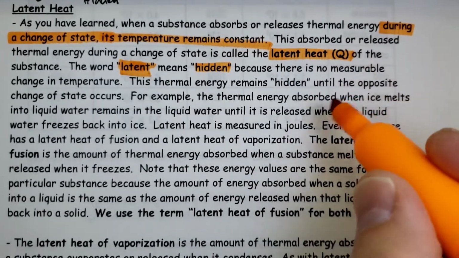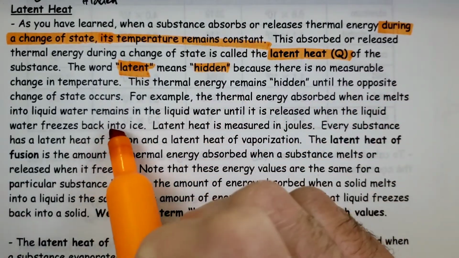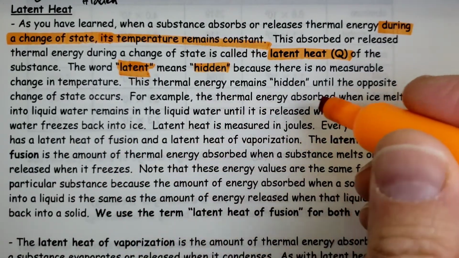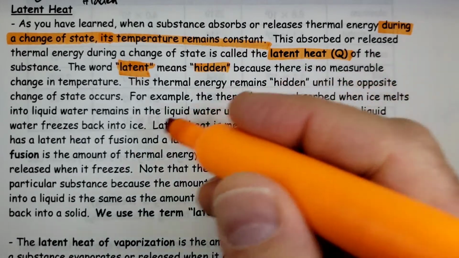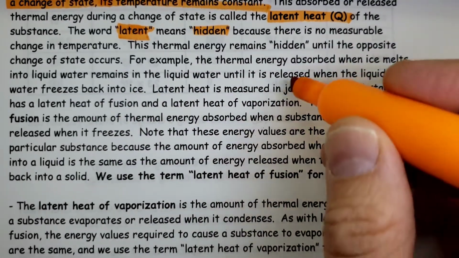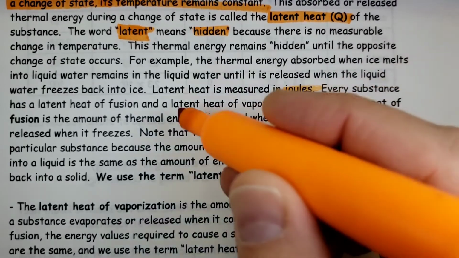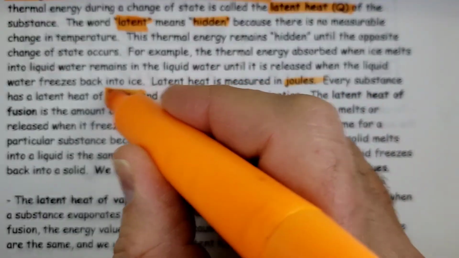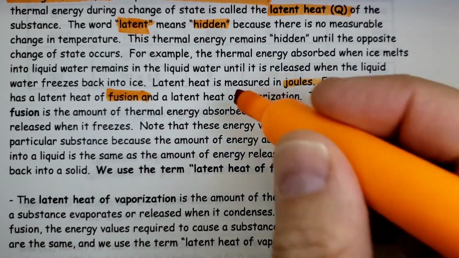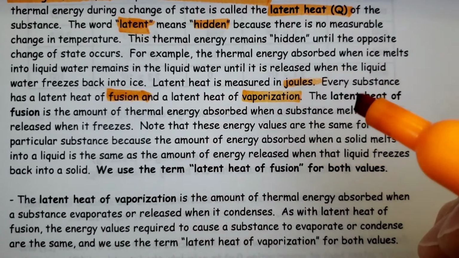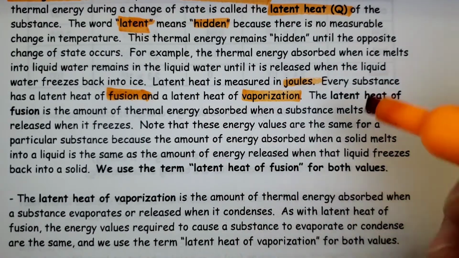For example, thermal energy absorbed when ice melts into liquid remains in the liquid water until it is released when the liquid freezes back into ice. Latent heat is also measured in joules. Every substance has a latent heat of fusion. Remember, fusion is the same thing as melting. And a latent heat of vaporization, which is evaporation.